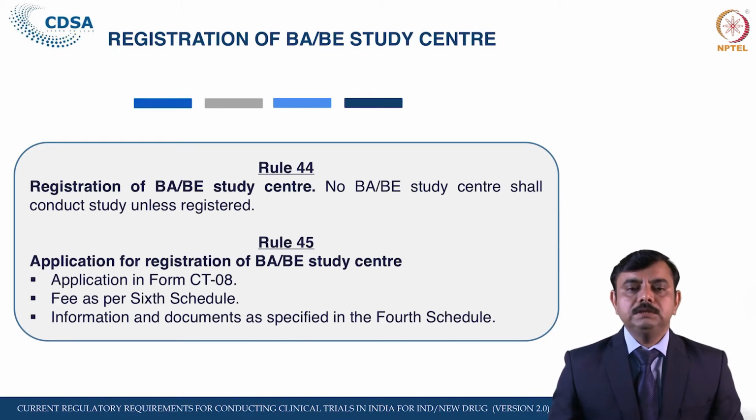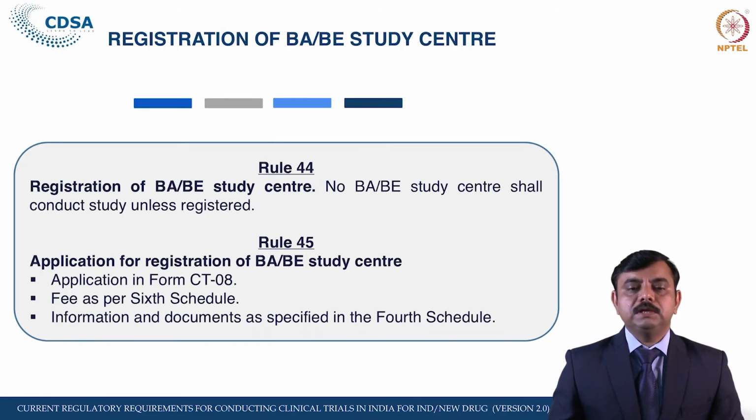After the inspection and after the scrutiny of the information and documents furnished by the applicant in Form CT8, and after such inspection and further inquiry, if the licensing authority is satisfied that the study center is as per the rules and regulations, they can grant the registration.